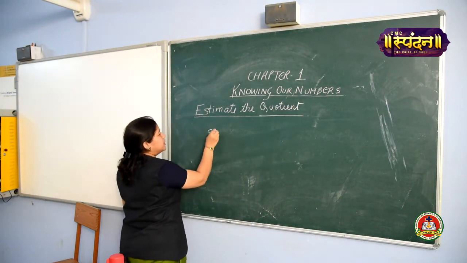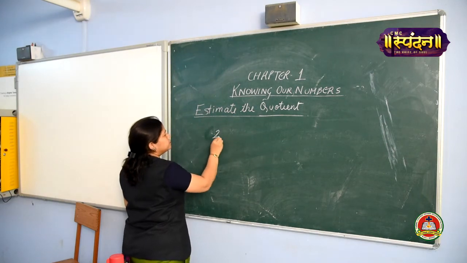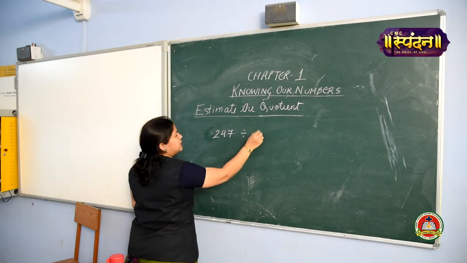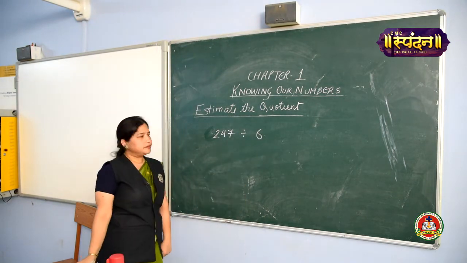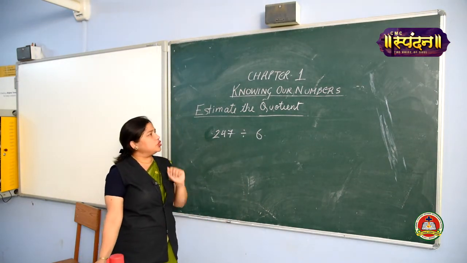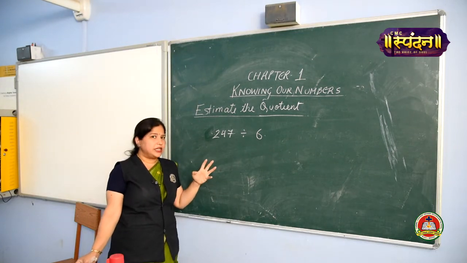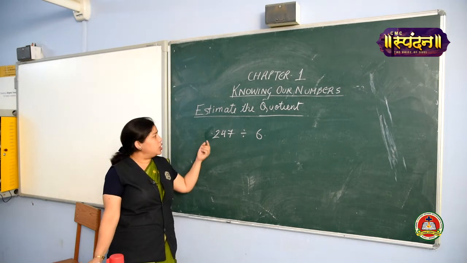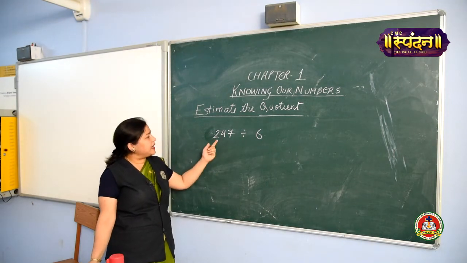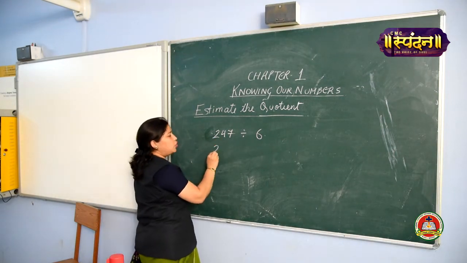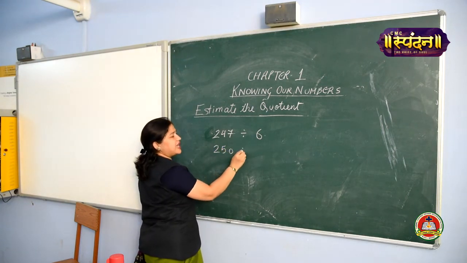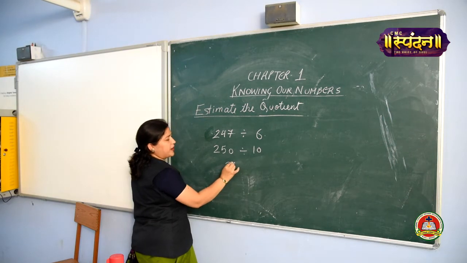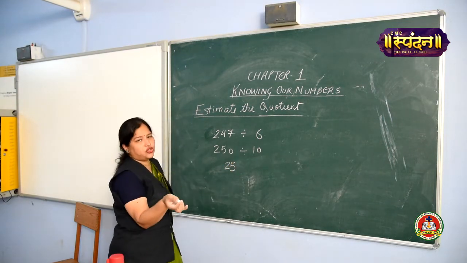Suppose I have 247 divided by 6. Okay. I have to estimate the quotient. Now, there is no certain rule. I just need to think about to which nearest number I have to round off. 247, I can round this to 250 and this 6 can be rounded off to 10. So, I can easily divide, 25 is the quotient.